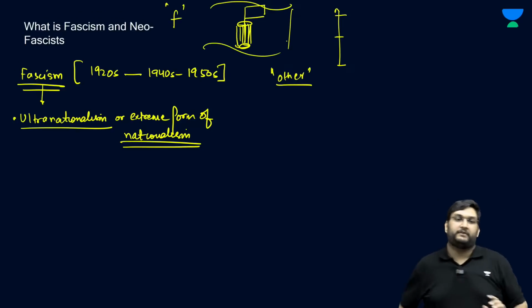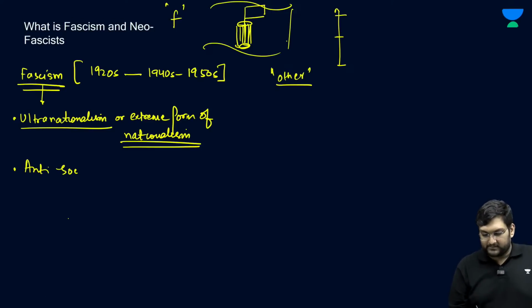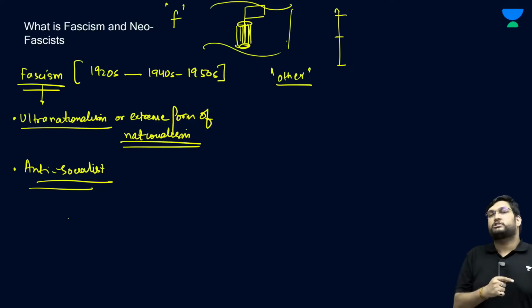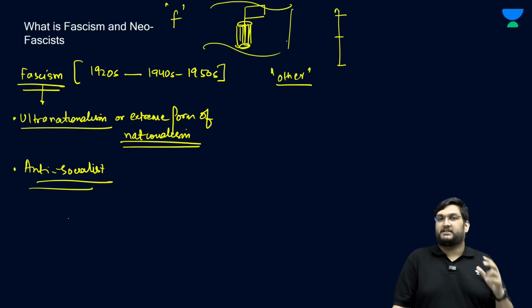But at that point of time, fascists also had one major agenda, which is that they were anti-socialist. This is because socialism was a rising phenomenon since 1917 with the Russian Revolution, and the socialist worldview was the destruction of capitalism.